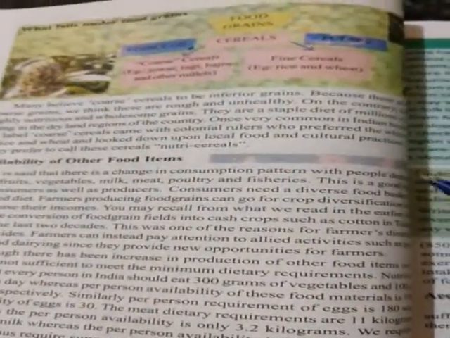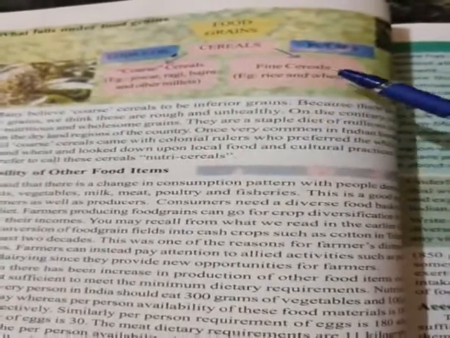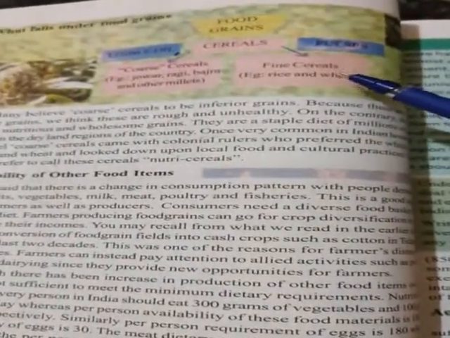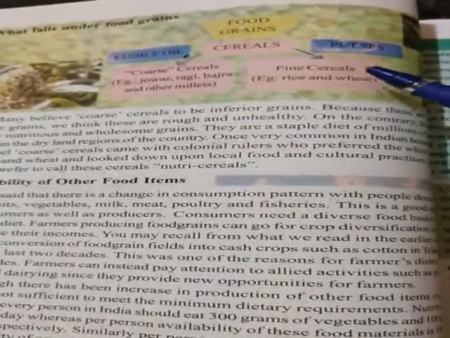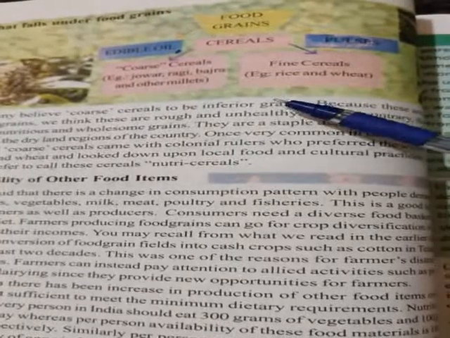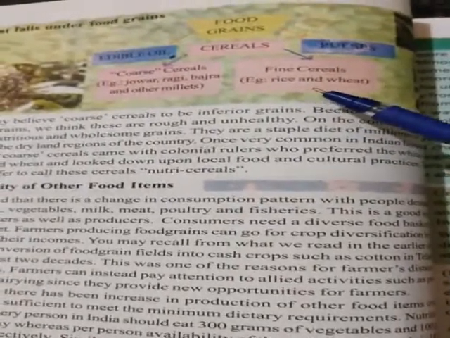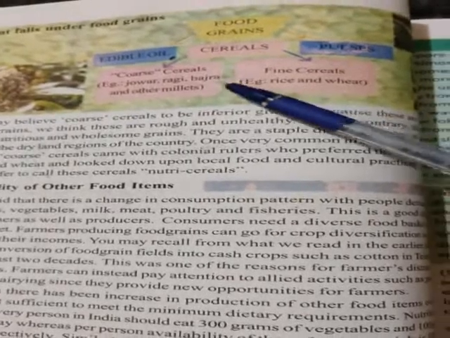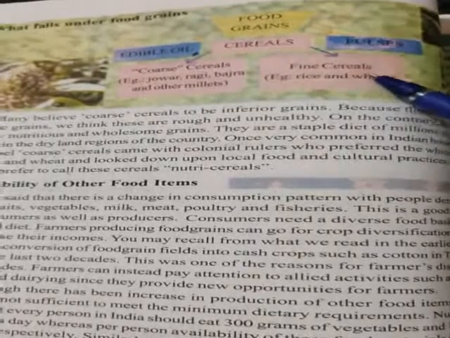Per person availability of the food grains. Rice is a major item and everybody needs rice. But we are not able to provide sufficient quantities for all the items. Especially rice is the most important, but we are not able to provide the pulses, cereals or anything else to the required optimum level.